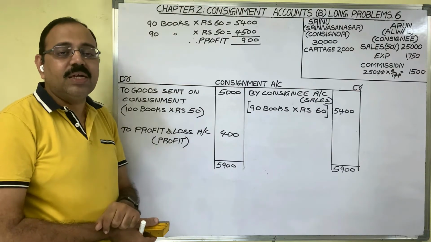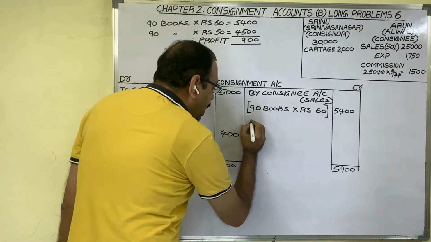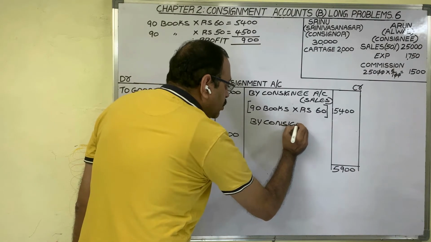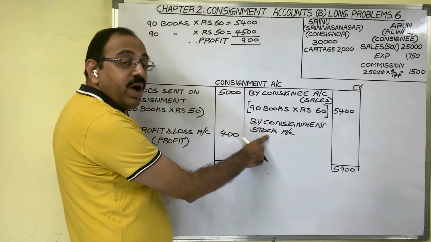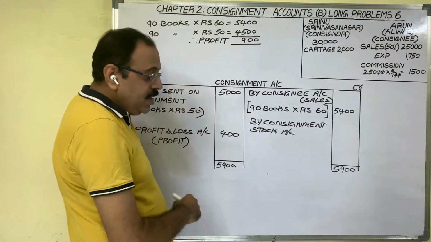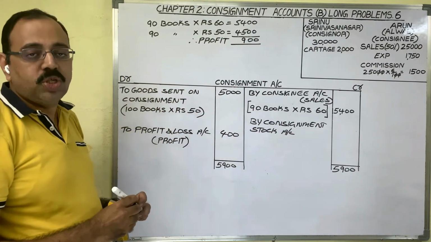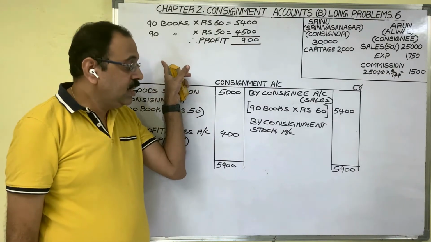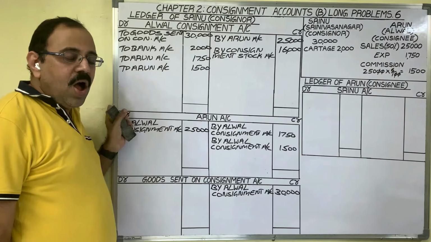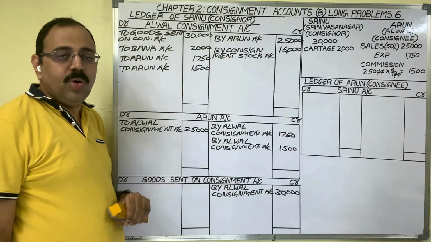So what is the entry for consignment stock? In consignment account, credit side we should write by consignment stock account. If you want to post like that, while writing the entry, consignment account should be in credit and consignment stock account should be in debit. So the entry for unsold stock in consignor books is consignment stock account debtor to consignment account. After writing unsold stock value, now one by one these three accounts we have to close.